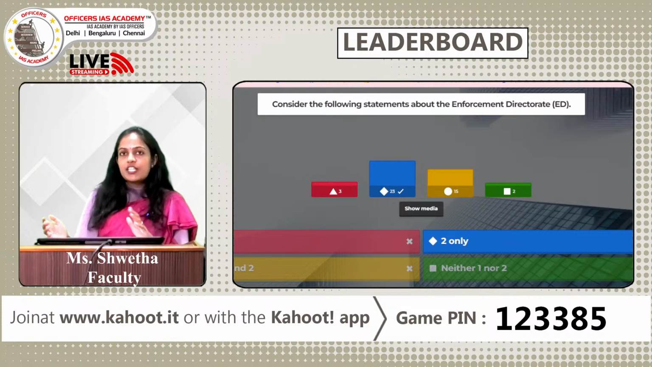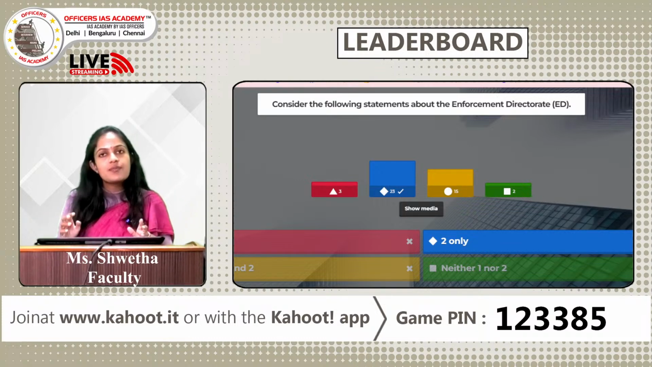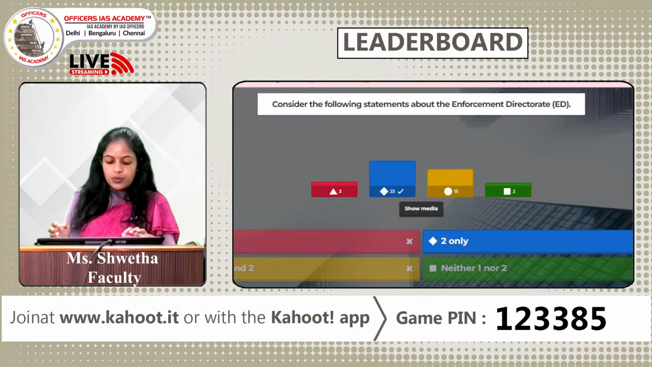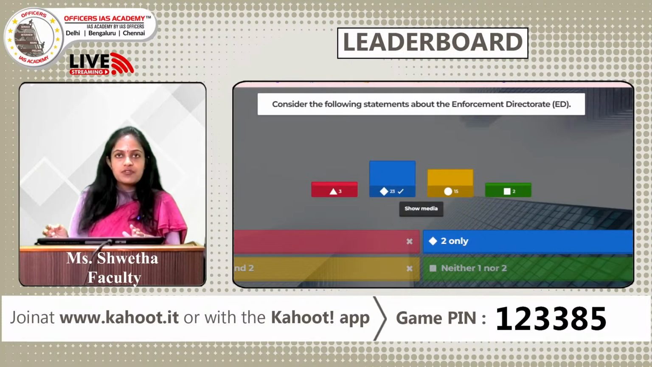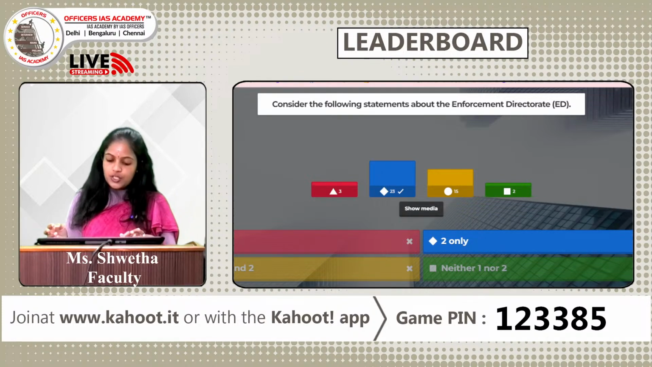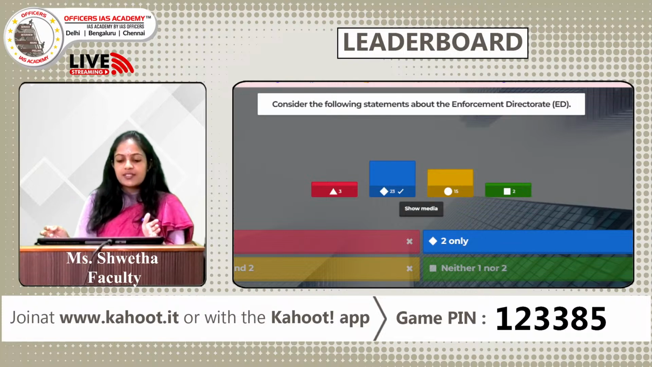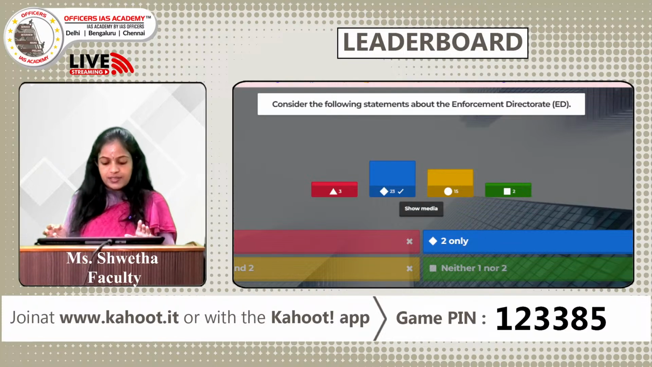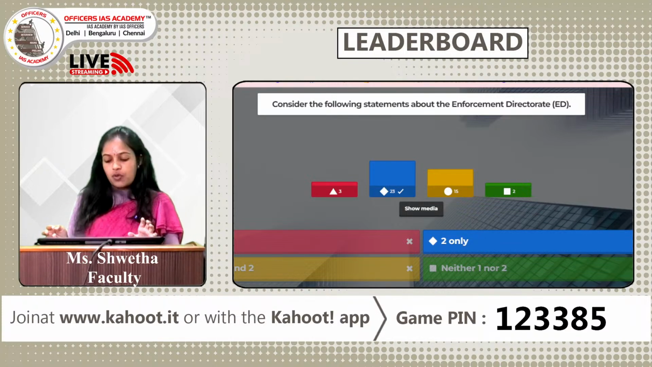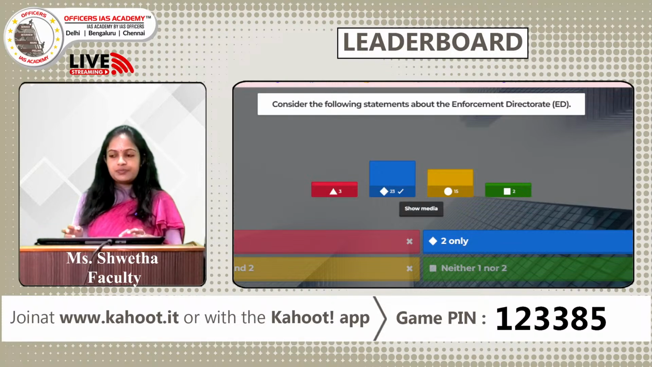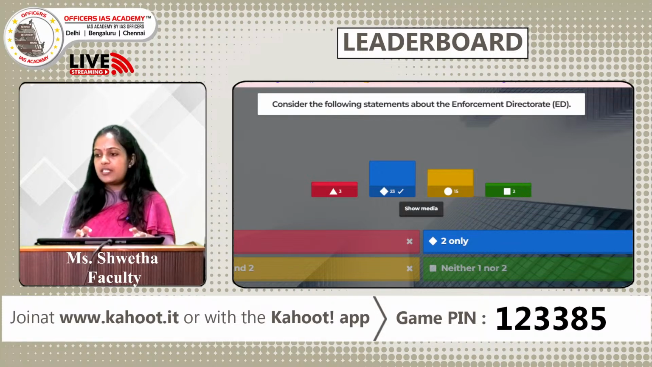Enforcement Directorate has been in the news very often these days. So it is good if you know a few more things about it. It was established in 1956 and its headquarters is in New Delhi. The Enforcement Directorate's director is appointed as per the provisions of the Central Vigilance Commission Act of 2003. With this, let us go on to the leaderboard.